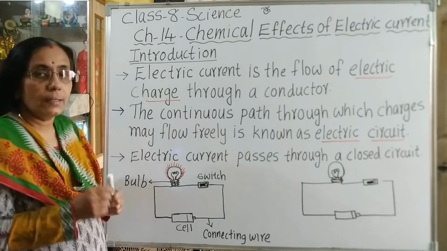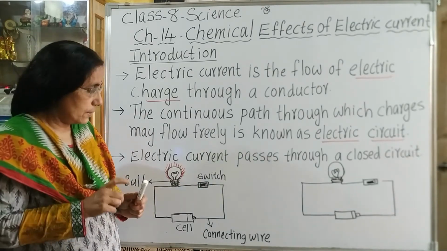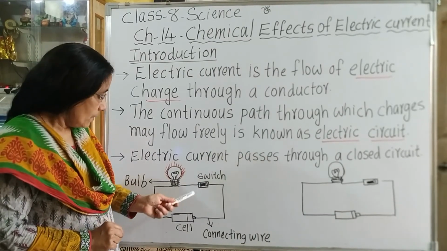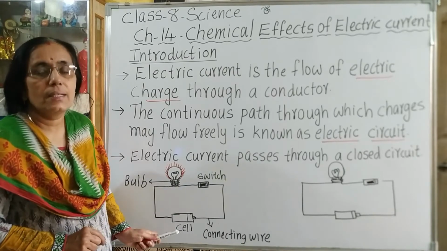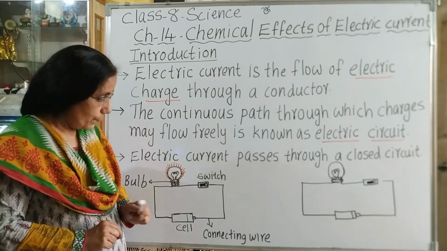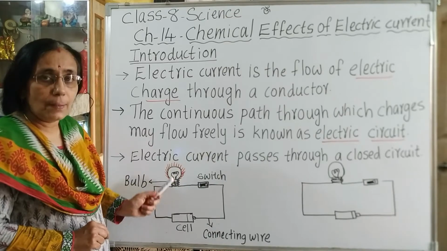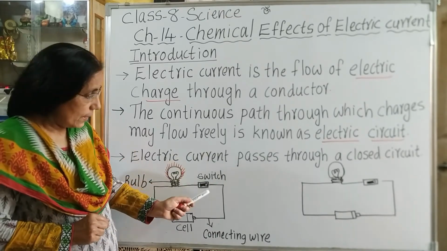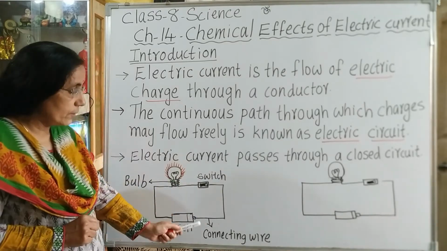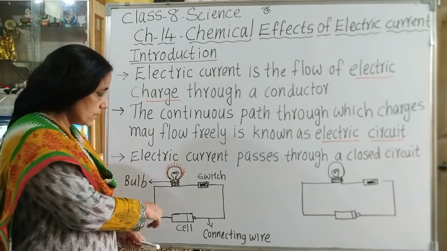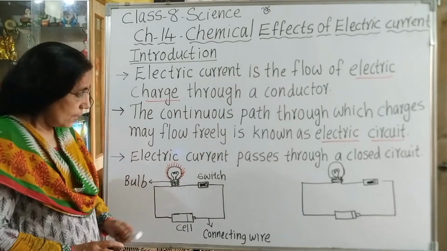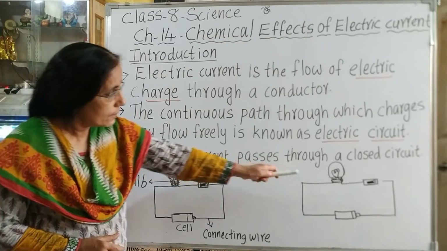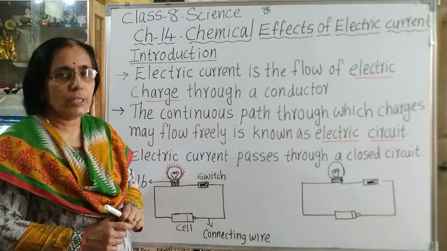Here you can see that the basic things that are needed for making a circuit are a cell, which is the source of electricity, a bulb or any appliance, and a switch, and all these are connected together with the help of connecting wire. So this is a simple electric circuit, and here I have shown the bulb is glowing, but here the bulb is not glowing. Let us see what is the reason.